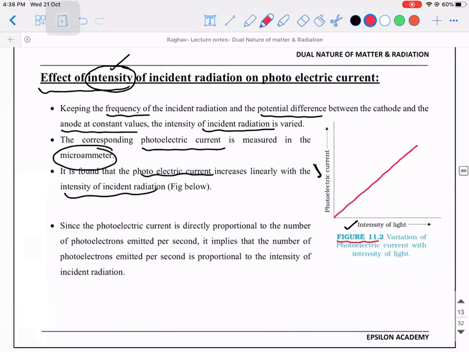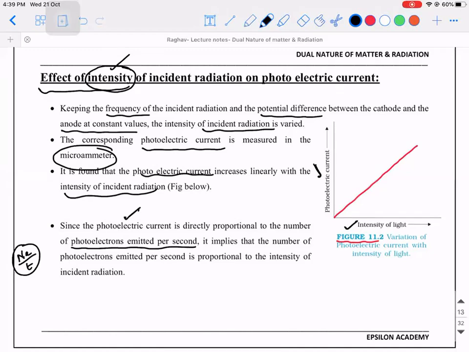So here, one important point to be noted is, since photoelectric current is directly proportional to the number of photoelectrons emitted per second, because the number of photoelectrons emitted per second is like this: n into e divided by t. n into e is what? Q. Q divided by t is what? Current.